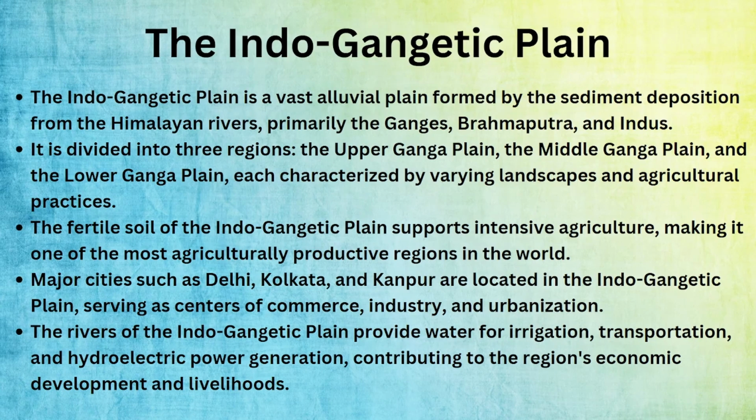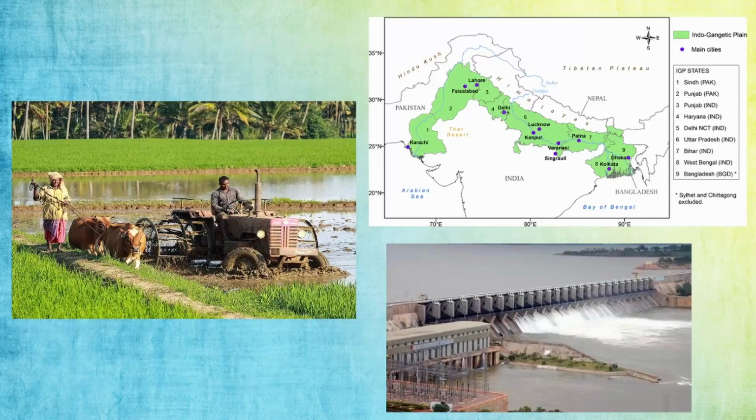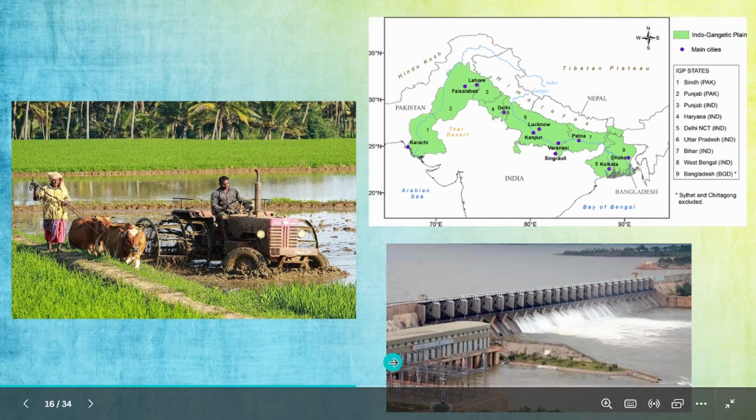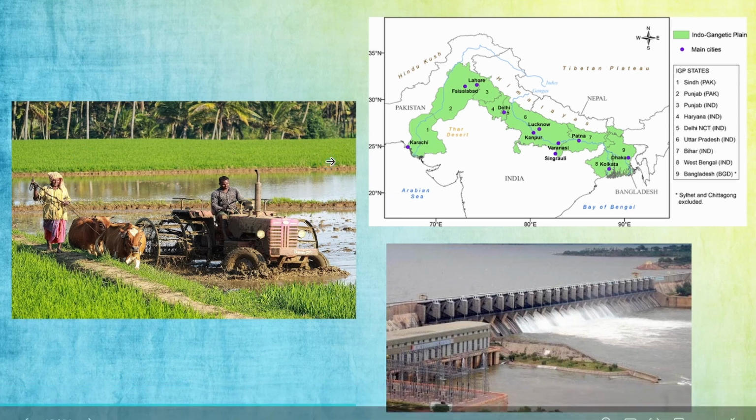The rivers of the Indo-Gangetic Plain provide water for irrigation, transportation, and hydroelectric power generation, contributing to the region's economic development and livelihoods. This is a very good point. You should write it. You can see the images of how a dam is constructed, and because of the dam, we get electricity. Every farmer will be like this, very happy. They will have a lot of land and good water facilities, so they will produce a lot of good food and live happily.